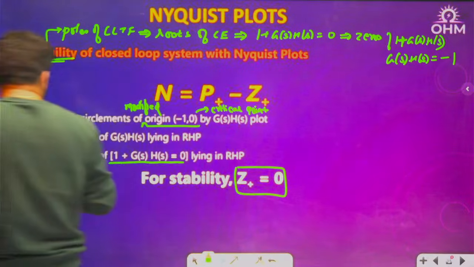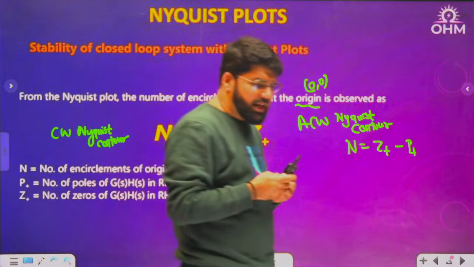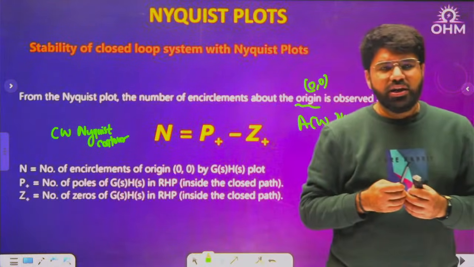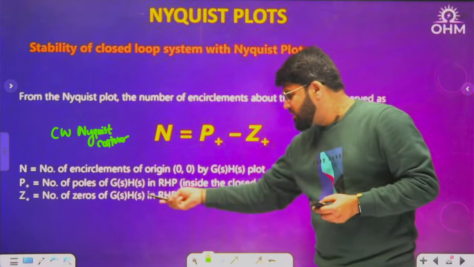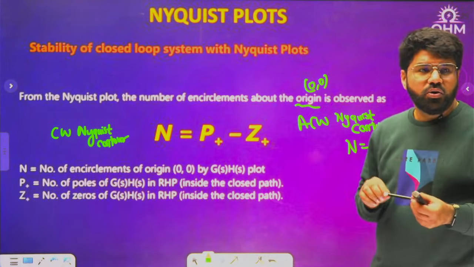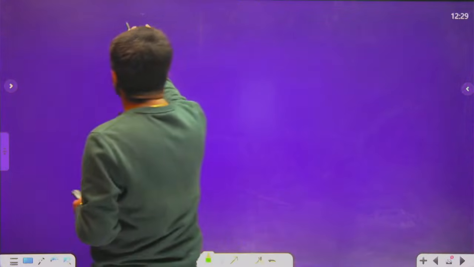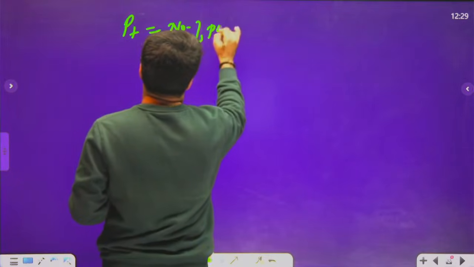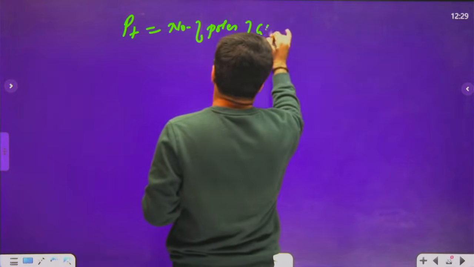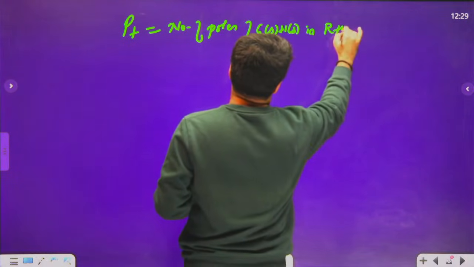Right, but I have given you the other slide also, because sometimes just a mathematical question they can frame where they only are interested in the encirclements of the actual origin, or where they are interested in the zeros of GSHS. Let me summarize one thing here. In either case, P plus is the number of poles of GSHS, open loop transfer function in RHP. That is there in either case.